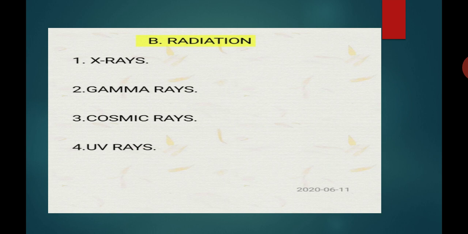And the incidence of skin cancer is higher in people working in sunny areas, because in sunlight there is an excessive amount of UV radiation. So this is about radiation, and examples of radiation are X-rays, gamma rays, cosmic rays and UV rays. These are examples of radiation which cause cancer.